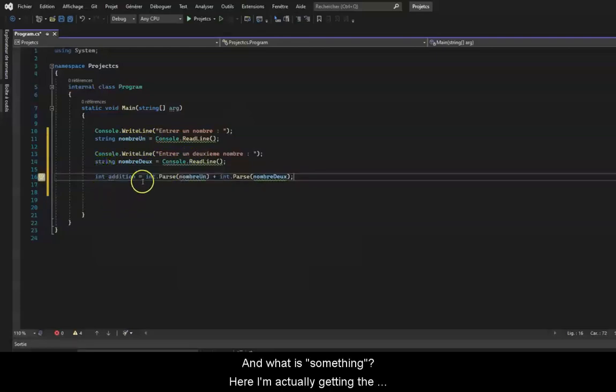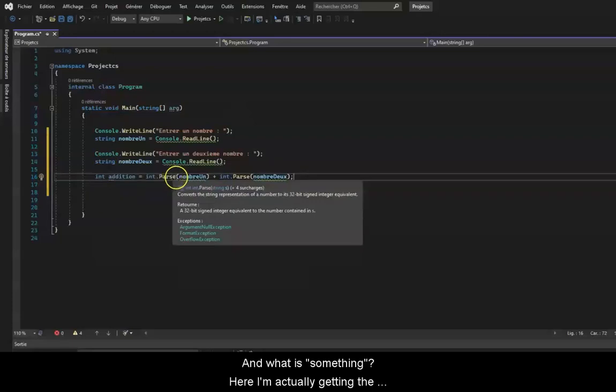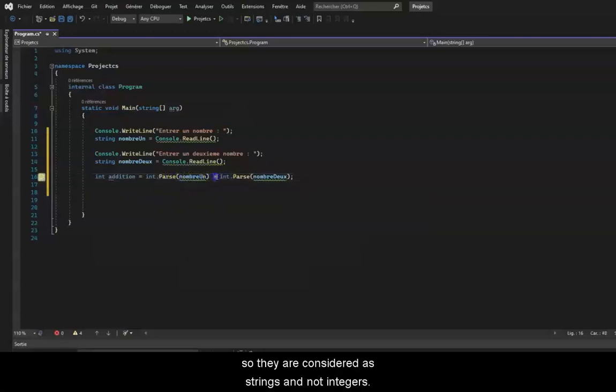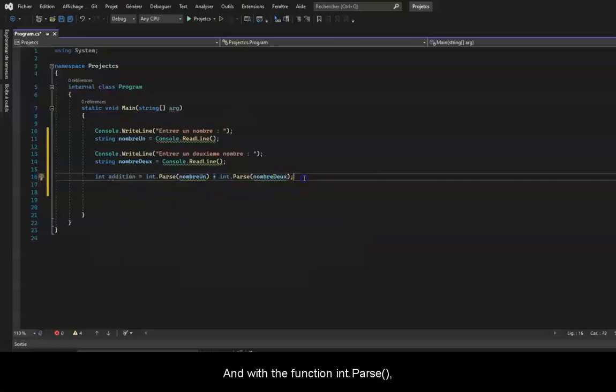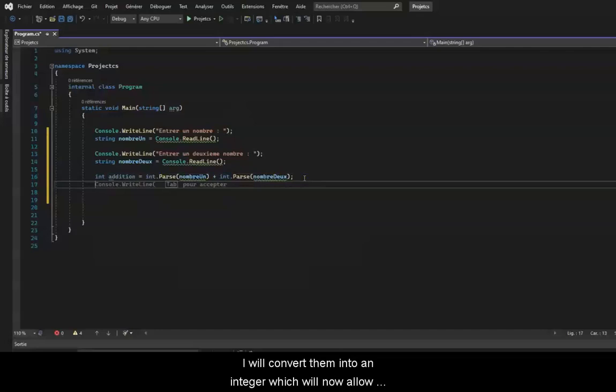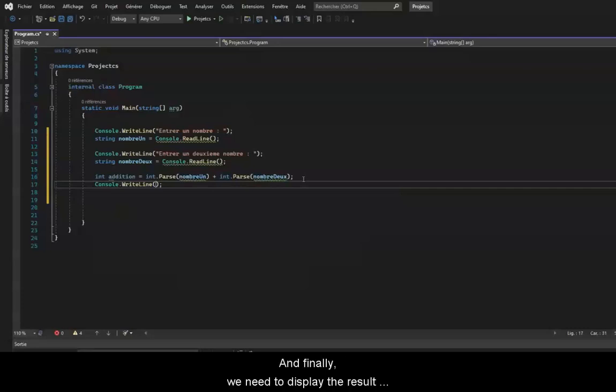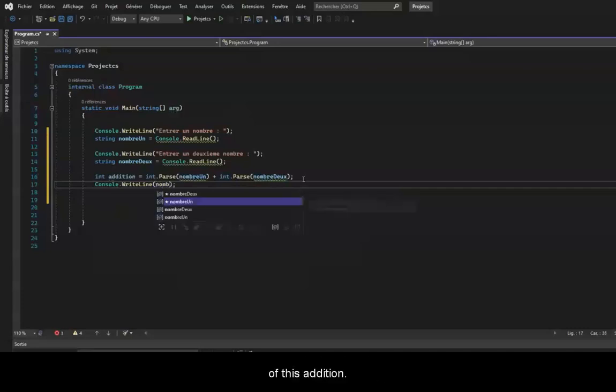And what is something? Here I'm actually getting the value of number 1 and number 2. These values are basically strings, so they are considered as strings and not integers. And with the function int.parse, I will convert them into an integer, which will now allow me to add them and store this addition in the variable addition. And finally, we need to display the result of this addition.